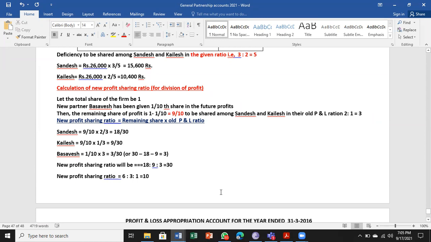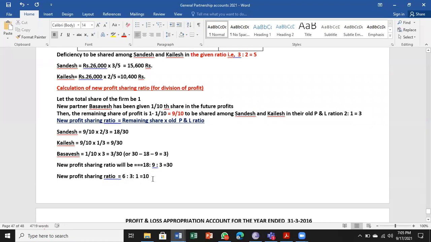That is also fine. So how will you get the new profit sharing ratio? 18/30, 9/30, and 3/30. 18 plus 9 plus 3 is equal to 30. If you simplify, you get the common number 3. 3 ones are 3, 3 threes are 9, 3 sixes are 18. So 6 is to 3 is to 1, and the total is 10.